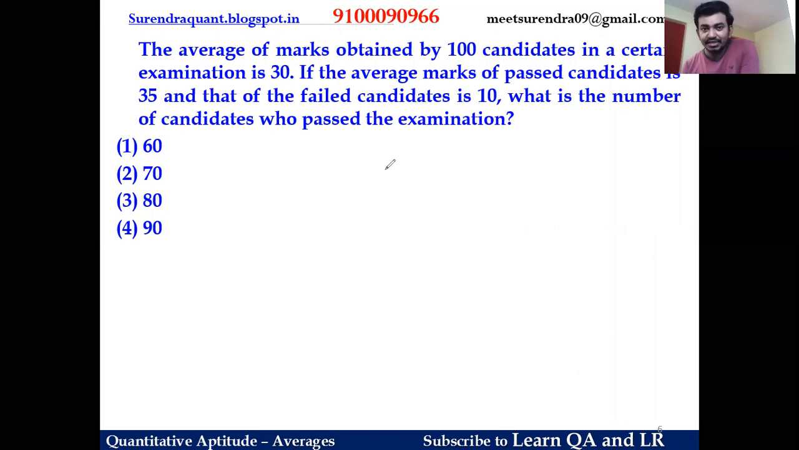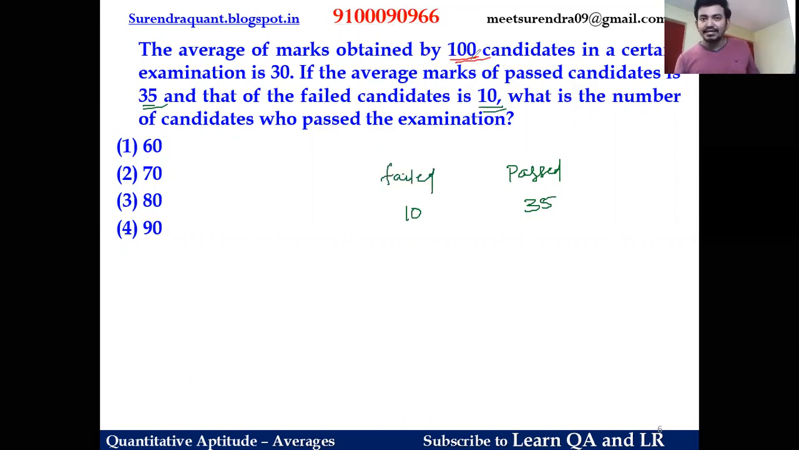So let us consider the failed students first because their marks are less. Take it as 10, given as 10, right? And the passed candidates' average is 35. But what is the average of all 100 members? The number of people is 100.